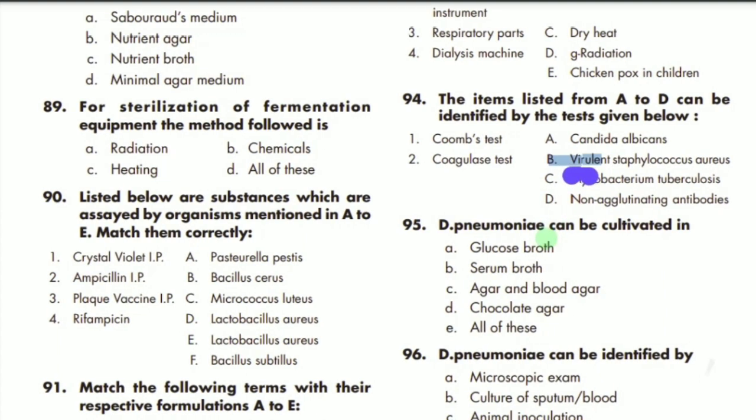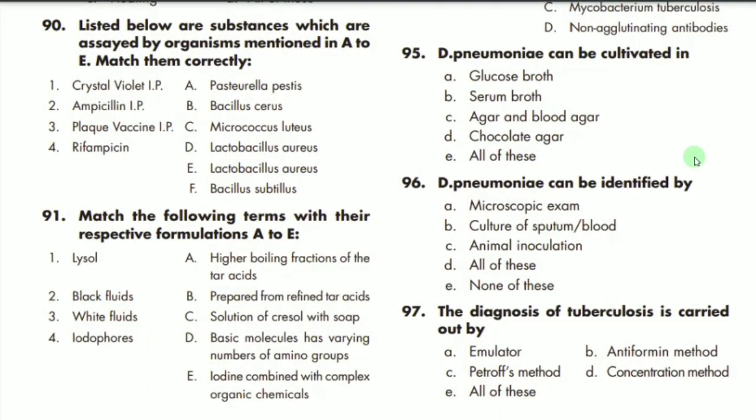Then we have D, pneumonia can be cultivated in. So D. pneumoniae is cultivated in chocolate agar and blood, serum broth. So E is the correct option, all of these. Okay, D. pneumoniae can be identified. So it can be identified by microscopic culture. D is the correct option, all of the above.